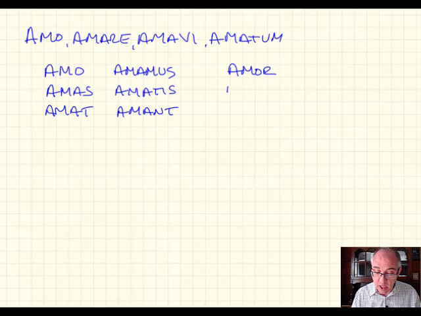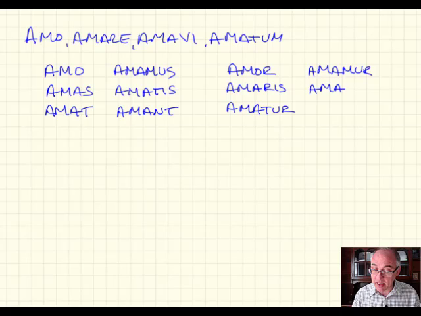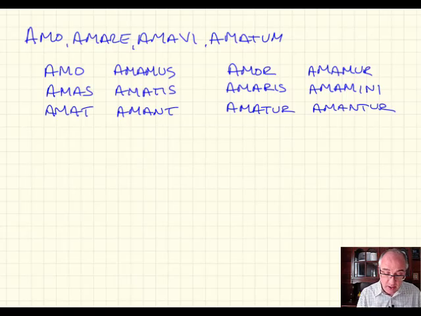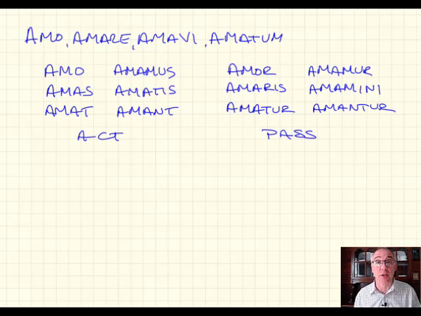Amor, amaris, amatur, amamur, amamini, amantur. And I'm hoping that you recognize that at this point, of course, it's just the difference of endings. This is your active form, this is your passive form, and it's still based on the present stem plus the passive personal endings.